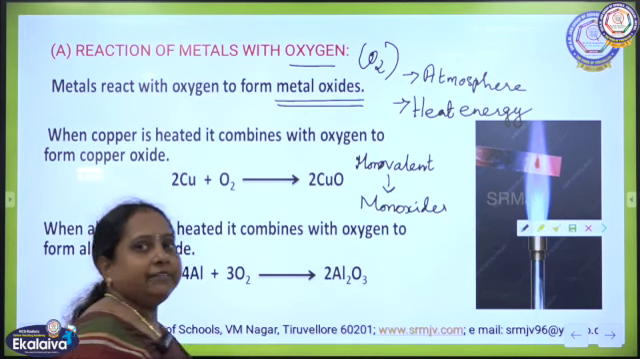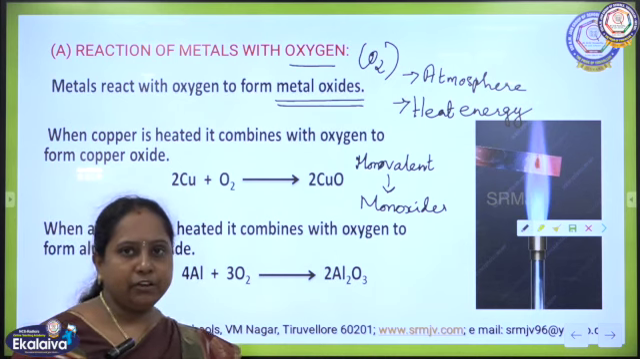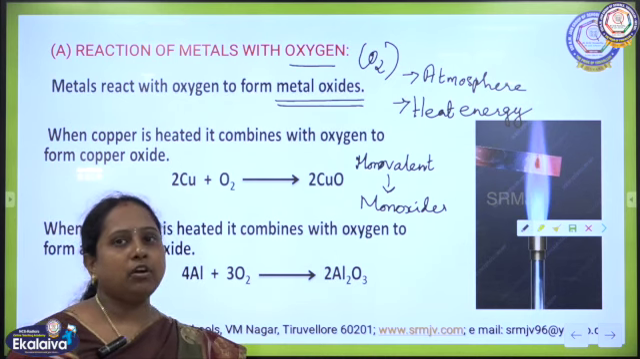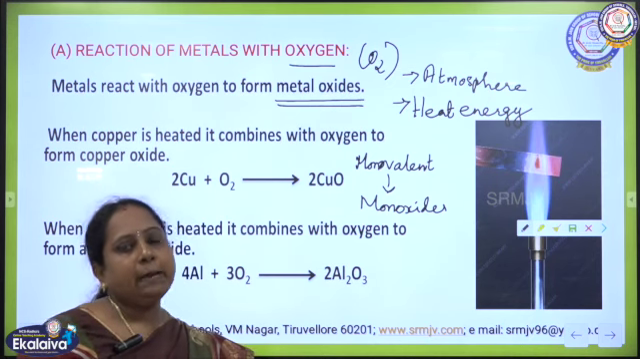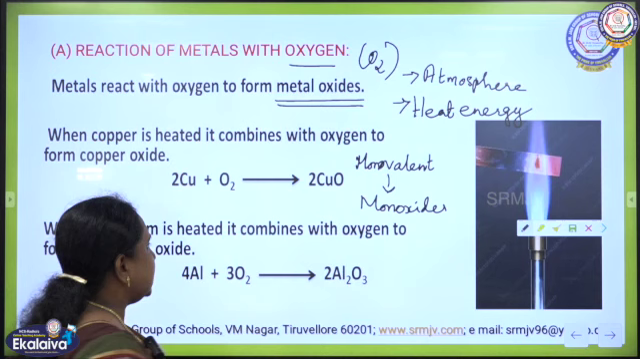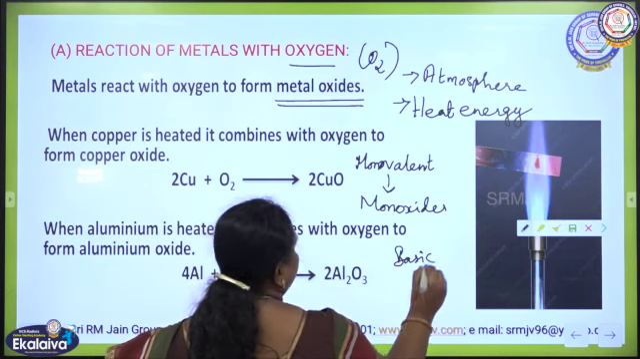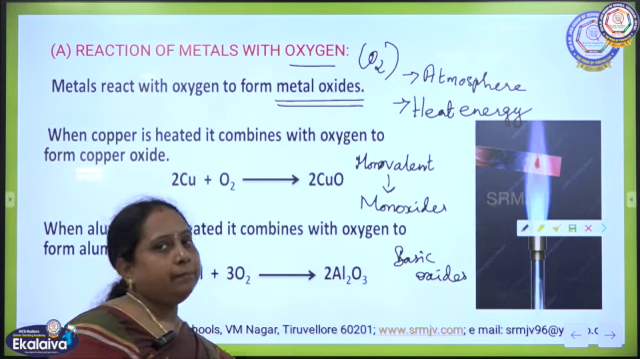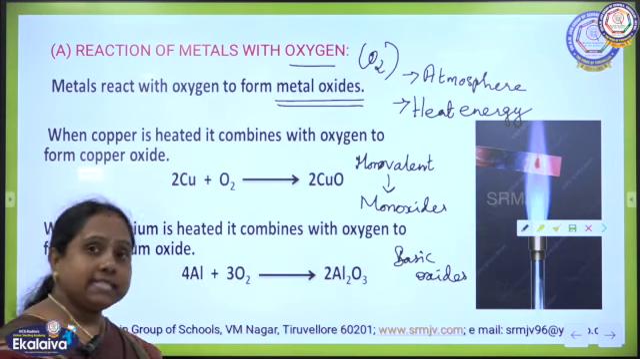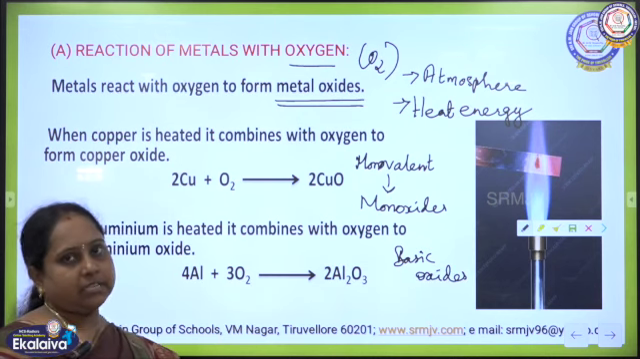If the metal is divalent, dioxides are produced. Like that, it depends on the valency of metals. When they combine with oxygen, they produce oxides, and mostly metals produce basic oxides. Metals produce what type of oxides? Metal oxides are normally basic in nature. I will tell you later how they are considered to be basic oxides.